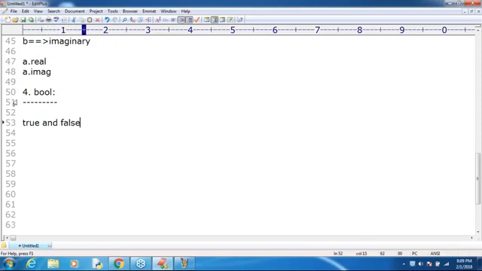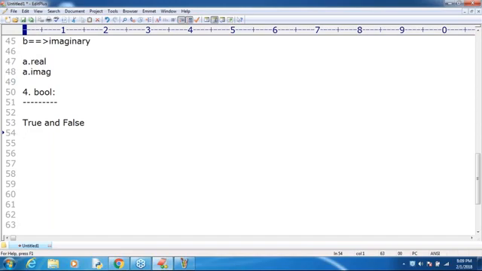Correct or not? The only allowed values for Boolean are true and false. By mistake, if you write them in lowercase, Python is going to give an error, because compulsorily T should be capital and compulsorily F should be capital. Remember this one. Otherwise, it is not going to be accepted.